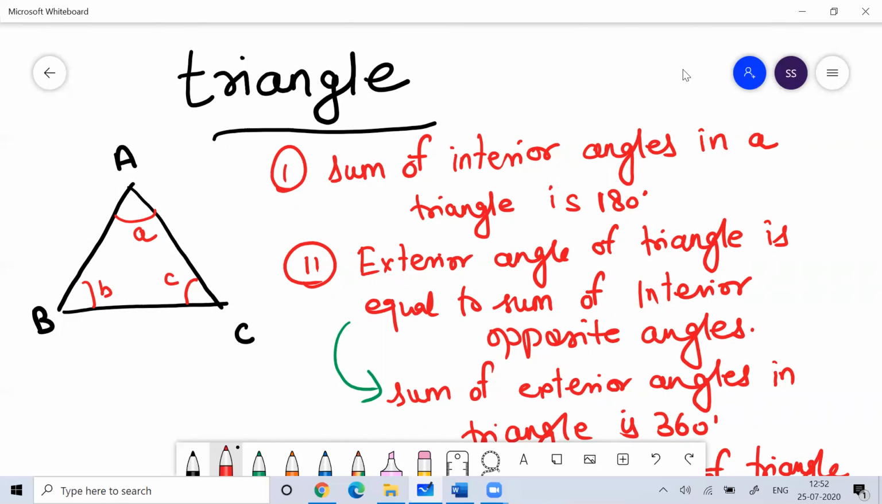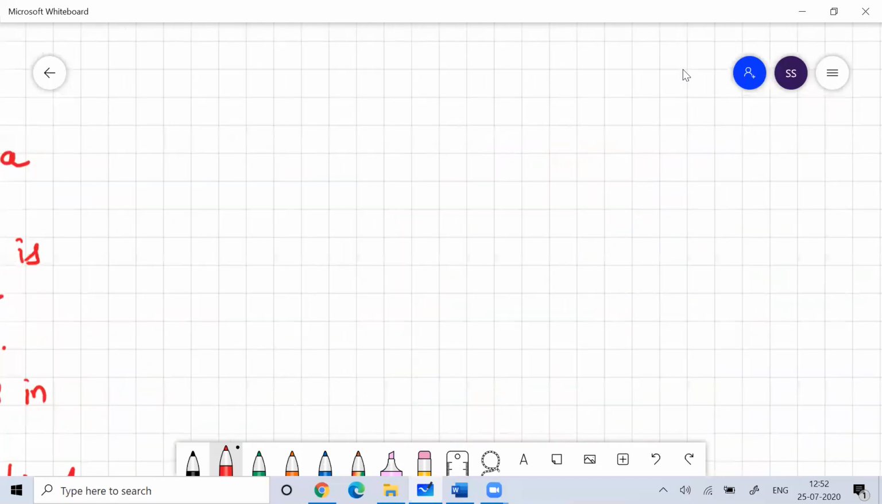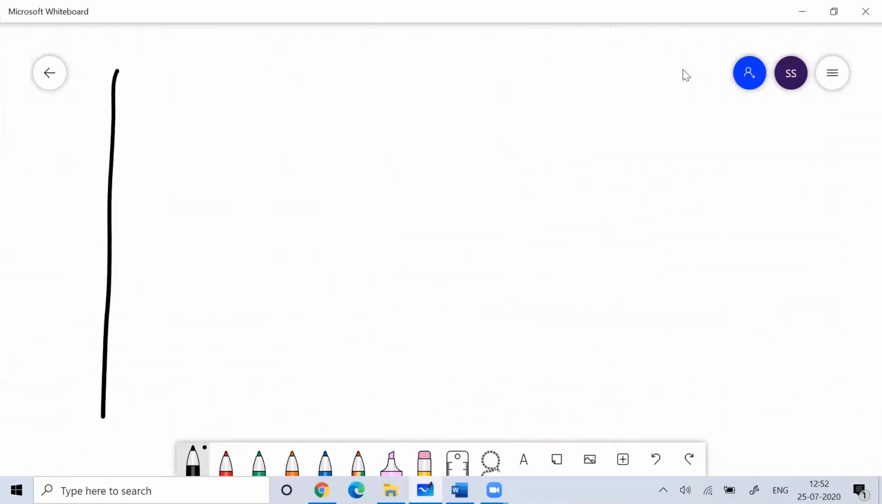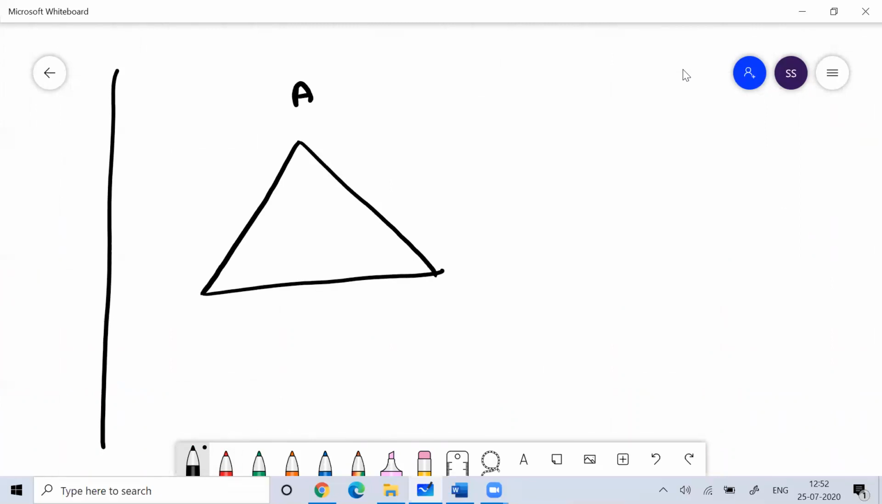Now I believe you have understood these properties. One by one, I'll discuss all properties of the triangle. So suppose this is your triangle ABC. Your angles are: this is angle A, this is angle B, this is angle C.